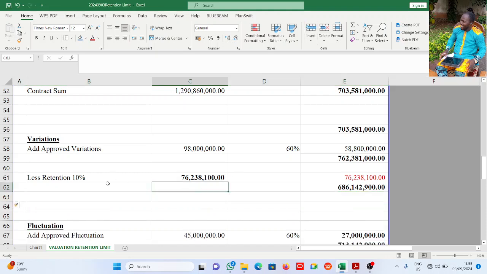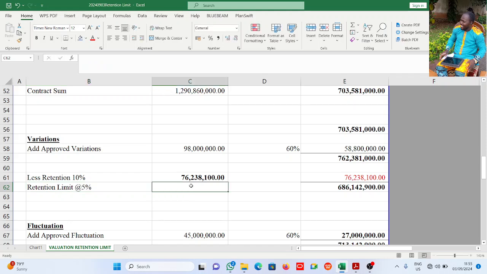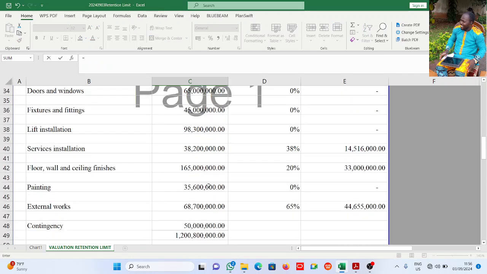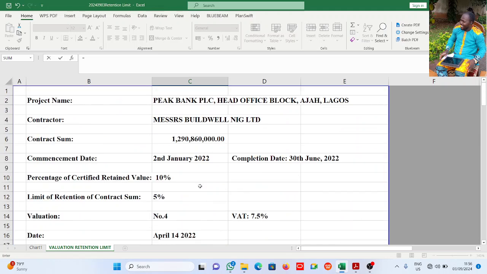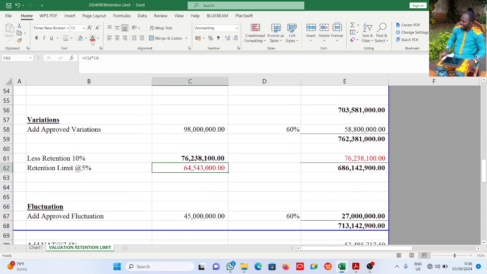Now let's see, the particular says retention limit is 5%, right? Now 5% of the contract sum. Let's take 5% of the contract sum. Let's come here. This is it here. 5% times the contract sum, which is this. Now what do we see here? 64,543,000.